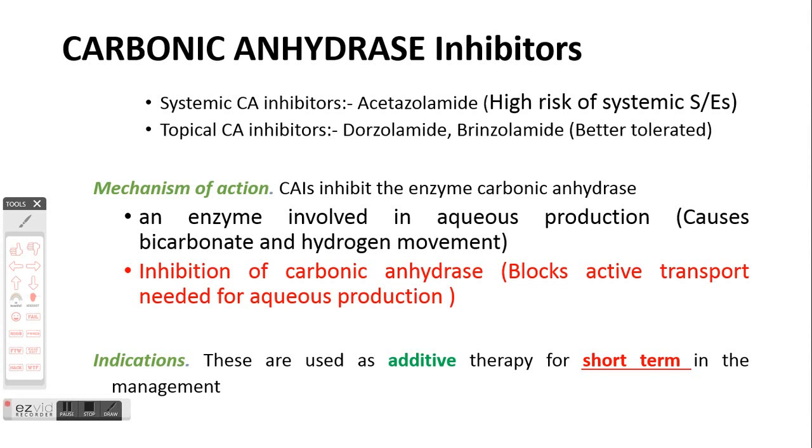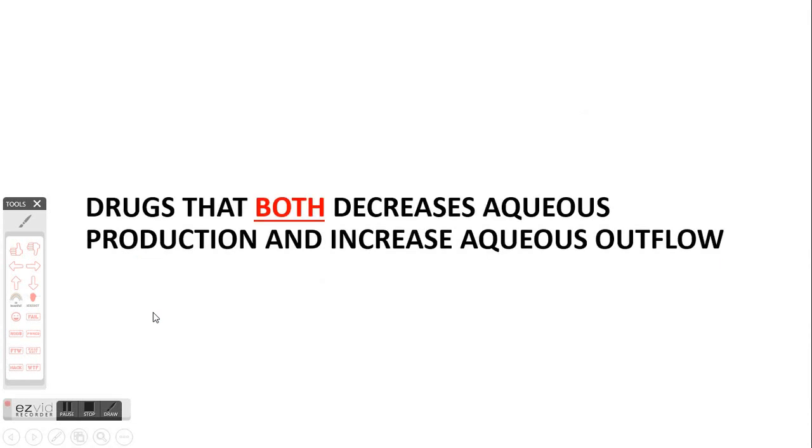And how they act: the carbonic anhydrase inhibitors inhibit the enzyme carbonic anhydrase, and this carbonic anhydrase is actually an enzyme involved in aqueous production, and it causes the bicarbonate and hydrogen movement. And this inhibition of carbonic anhydrase blocks the active transport needed for the aqueous production, ultimately leading to reduction in aqueous production, and ultimately it leads to reduction in intraocular pressure.